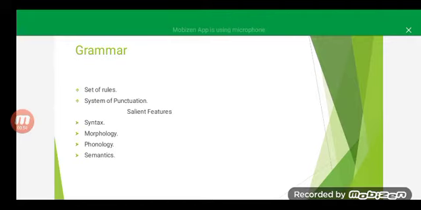It is a set of rules and regulations, and we can say a collection of the rules that help us in making different sentences. Or we can say it is a system of rules of the English language that enables us to make sentences.